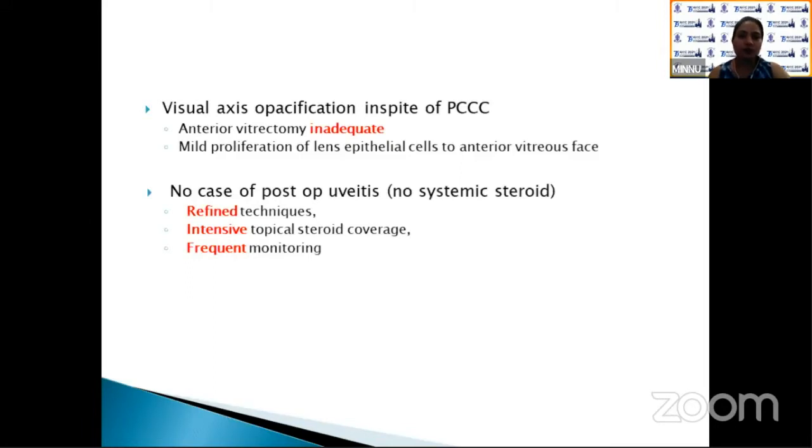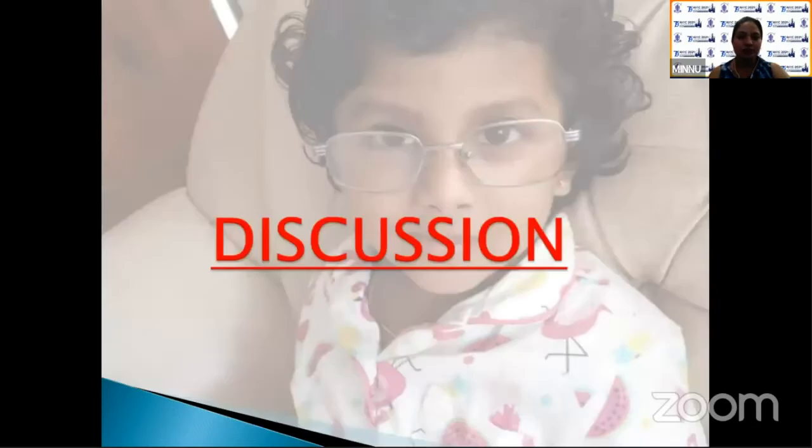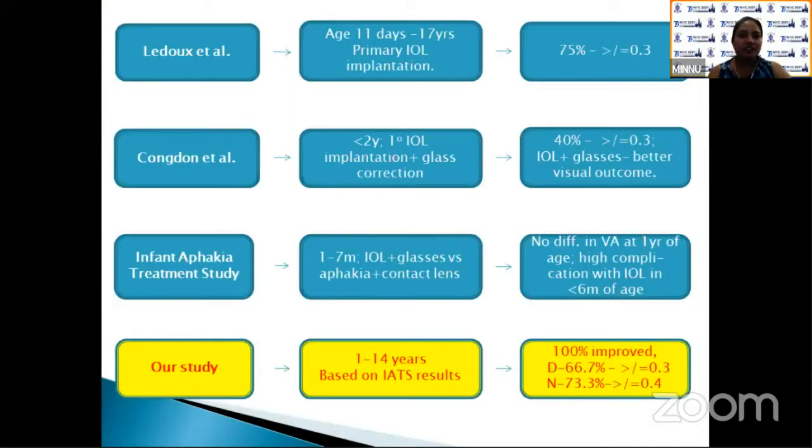No case of post-op uveitis was noted in spite of not using systemic steroid, which may be due to refined techniques, intensive topical steroid coverage, and frequent monitoring. Coming to discussion, Lundvall et al. studied primary IOL implantation in 11 days to 17 years of age, and 75% improved to 0.3 or better. Congdon et al. studied primary IOL implantation with glass correction in less than 2 years of age, and 40% improved to 0.3 or better, and he found IOL with glass correction can give better visual outcome.